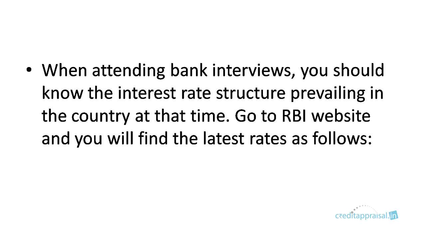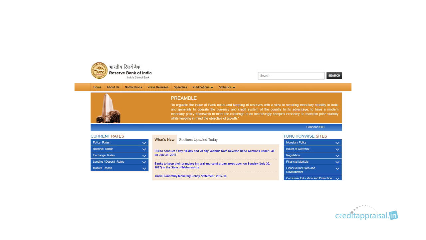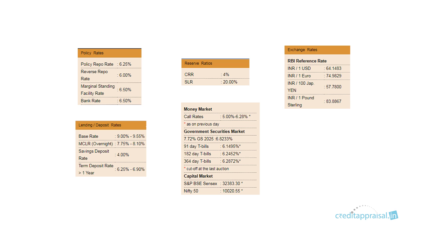On the home page, there'll be a section on the left side panel called current rates. If you click there, you'll get a number of sections: policy rates, lending deposit rates, reserve rates, exchange rates, money market rates, all this. Just go through this. The most important rates you have to remember are repo rate, reverse repo rate, CRR, SLR. We'll discuss all this later, but you should make a point to visit this website periodically and update yourself with the latest figures.